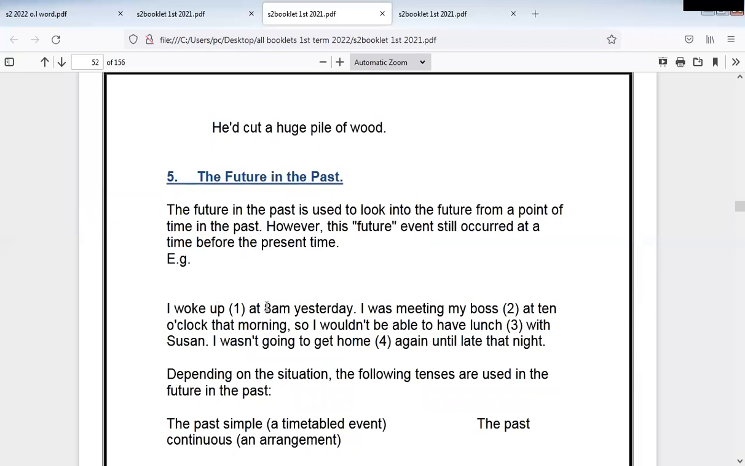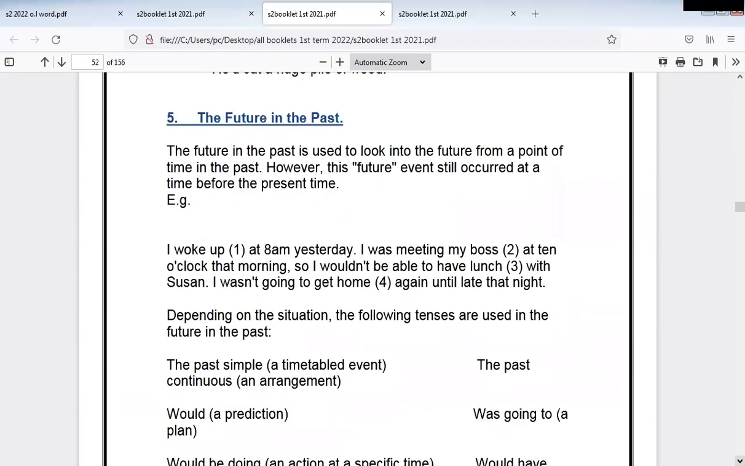I woke up at 8 a.m. yesterday. I was meeting my boss at 10 o'clock that morning. Notice that. So I wouldn't be able to have lunch with Susan. I wasn't going to get home again until late that night. This is going to refer to the future. So I wasn't going to get home. This is to refer to the future, but we were in the past. In the past, talking about the future.